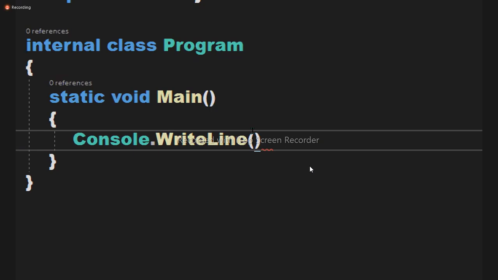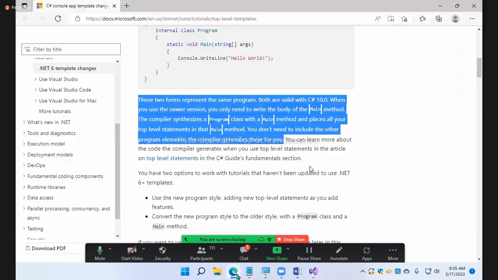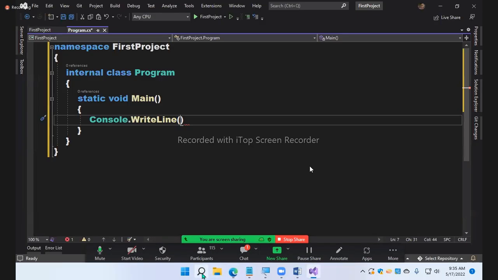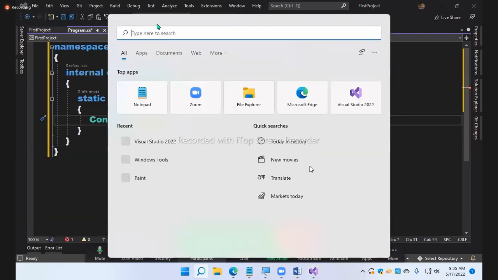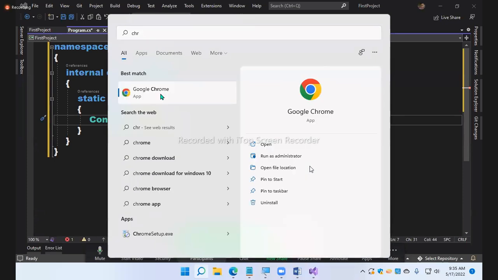You see that intelligence in your Google Chrome search engine. In Google search also you'll find it now. When you type, you'll get it. For example, I'm opening a Google Chrome browser.